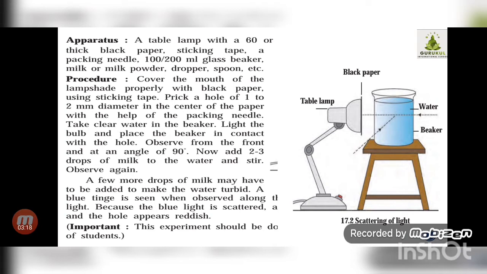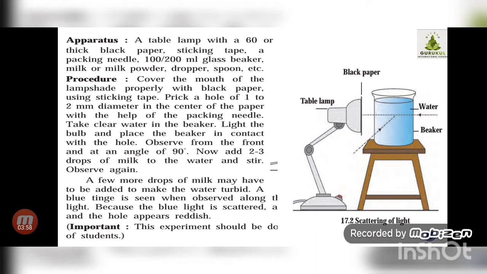Now what you have to do: cover the mouth of the lampshade properly with the black paper. Okay, so you can see in the diagram where the black paper has been attached to the lamp, meaning it is covering the surface of the lamp. And then prick a hole of 1 to 2 millimeter diameter. You have to take a small pin and make one small hole in the center of the paper. Then take clean water in the beaker and light the bulb. You have to keep that beaker exactly in front of the lampshade and switch on the light.